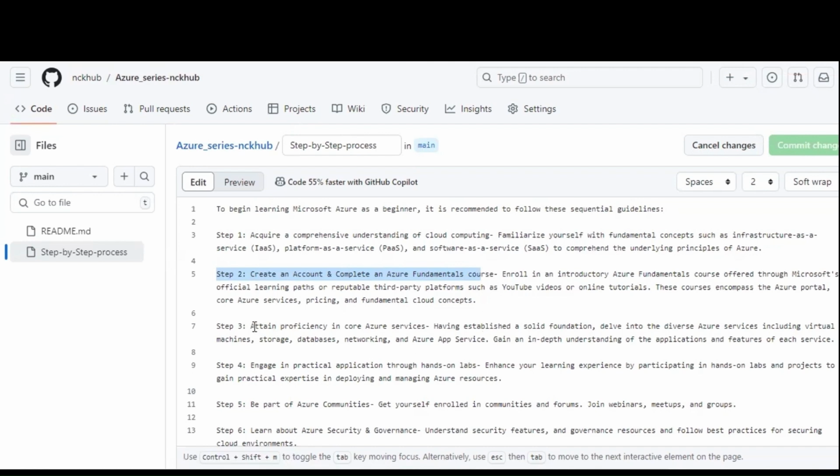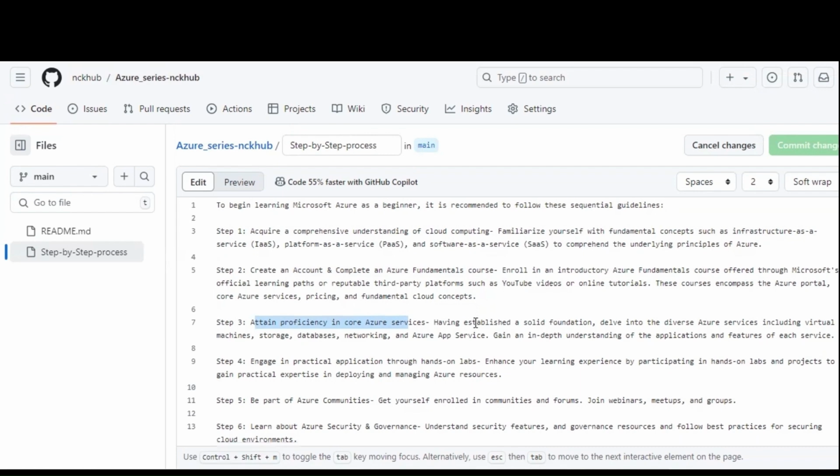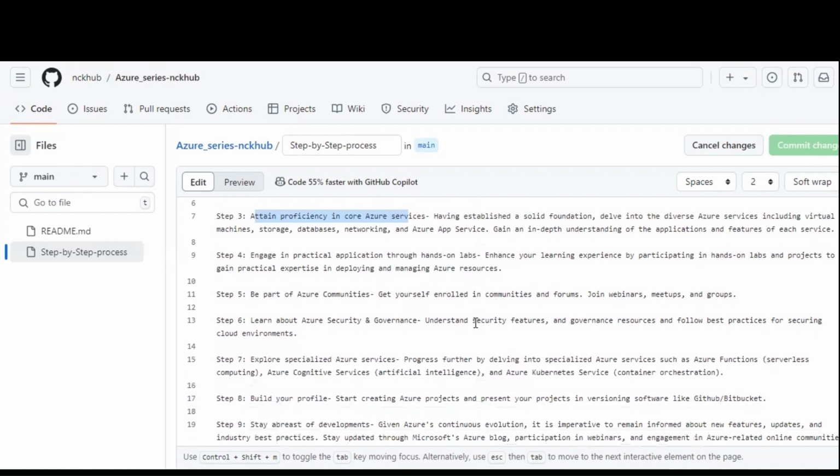Next, as step 3, you have to attain proficiency in understanding the core services of Azure. Those services you have to know about are virtual machines, storage, databases, networking, application services, Dockerization, etc. Next, you have to create an application and get your hands dirty so that you can familiarize yourself more and easily understand all the aspects.